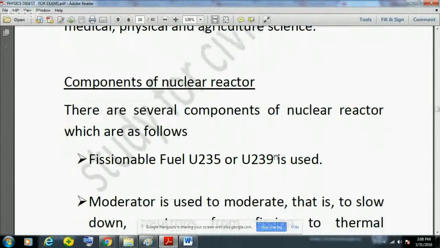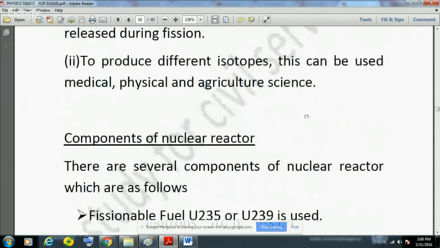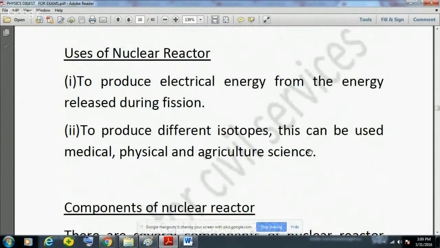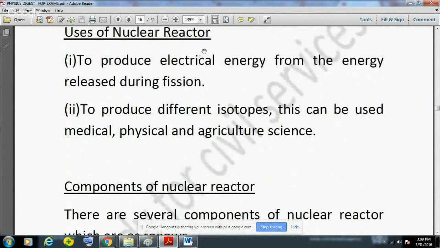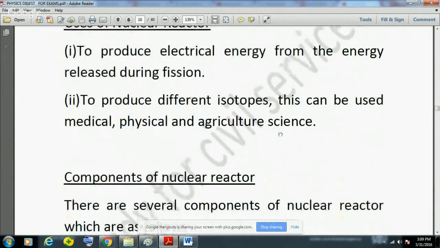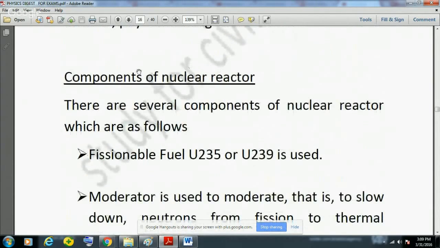So this is another part of physics digest for exams or physics concepts for exams. These are very basic concepts, and we have actually started the series of general science for all the exams: UPSC, state PCS exams, SSC exams, and various other competitive exams. So in the previous part, we have covered up to the uses of nuclear reactor, and in this part, we will start from the components of nuclear reactor.